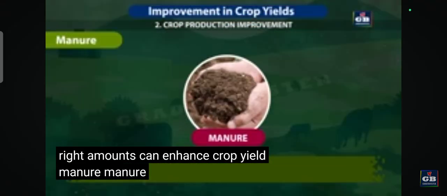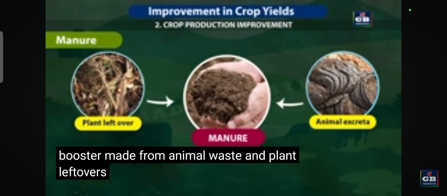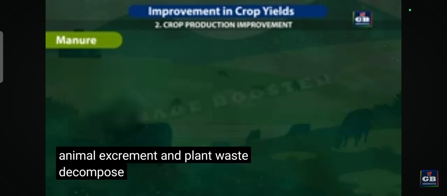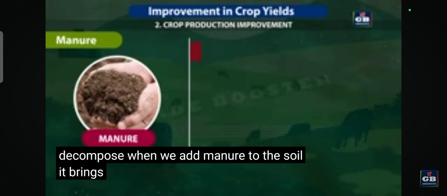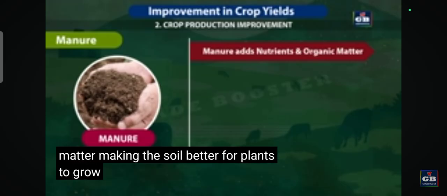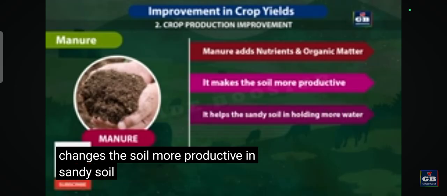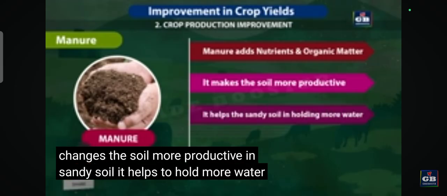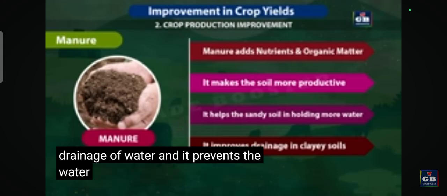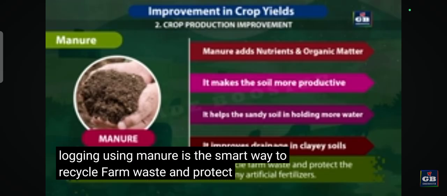Manure. Manure is like a natural soil booster made from animal waste and plant leftovers. It is created by letting animal excrement and plant waste decompose. When we add manure to the soil, it brings in nutrients and organic matter, making the soil better for plants to grow. The organic matter in manure makes the soil more productive. In sandy soil, it helps to hold more water, and in clayey soil, it improves the drainage of water and it prevents the waterlogging.